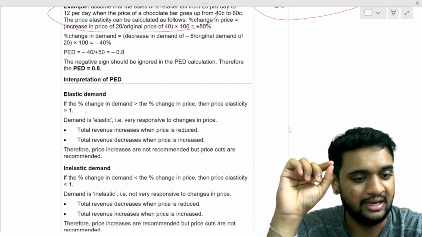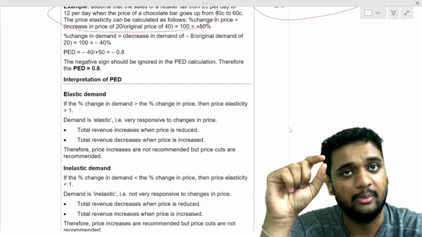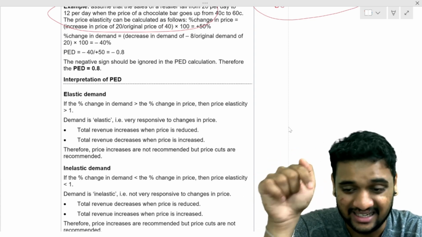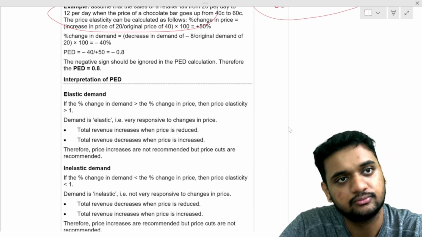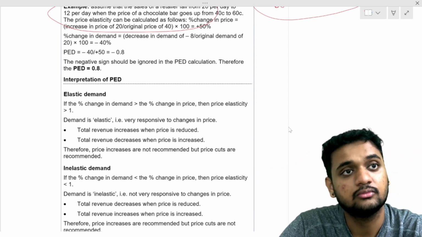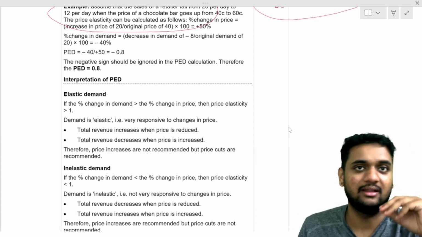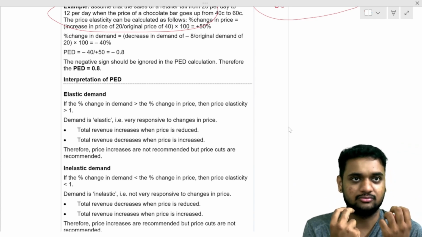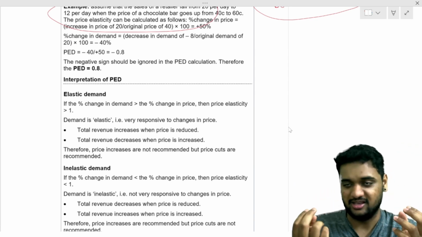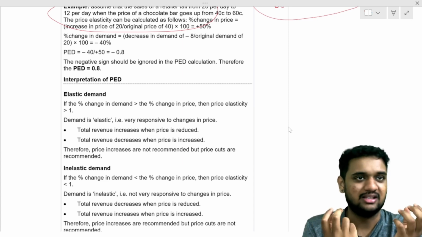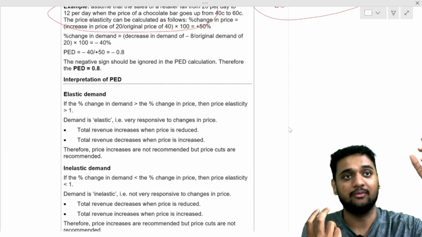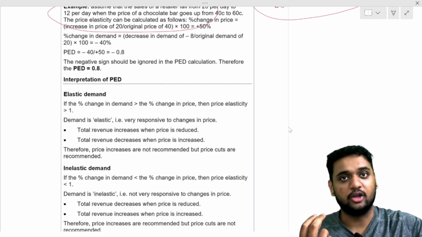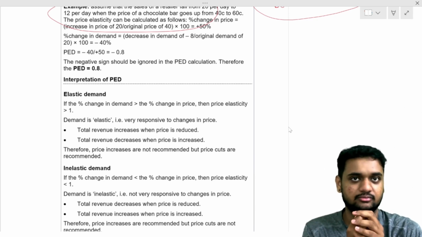Be very careful. In inelastic demand, will my total revenue increase or decrease if my price is reduced? Normally, if my price is reduced, I will get only a smaller amount per unit. In the earlier case, I got less per unit, but I was able to sell much more quantity, so my total revenue increased.